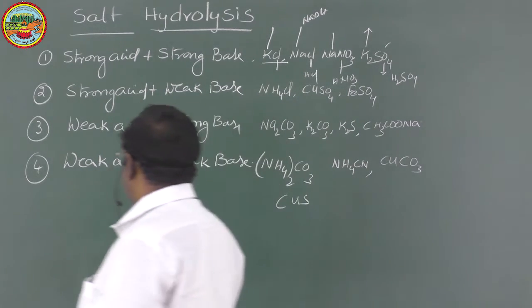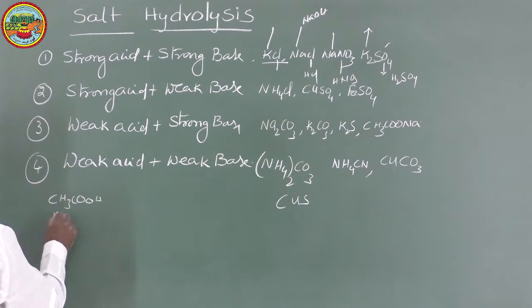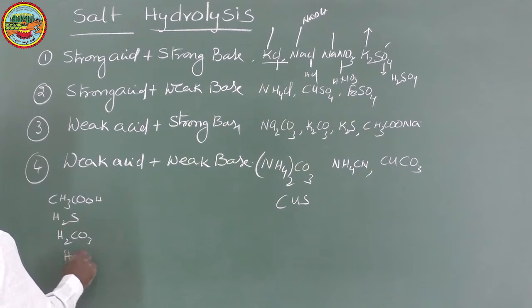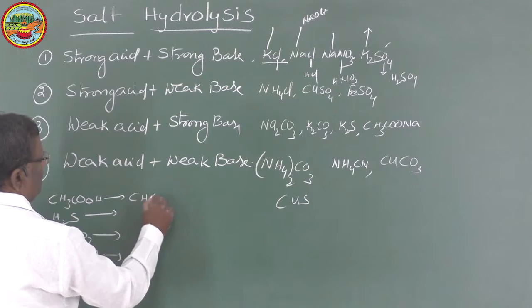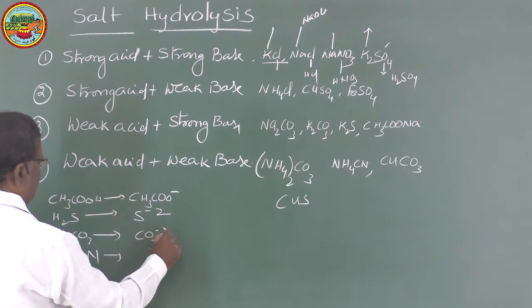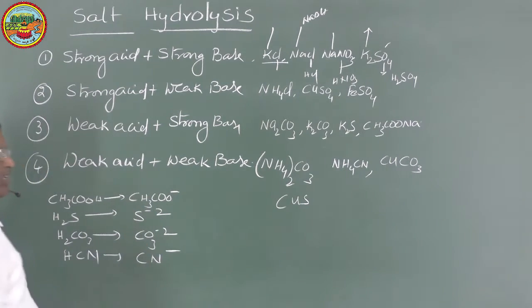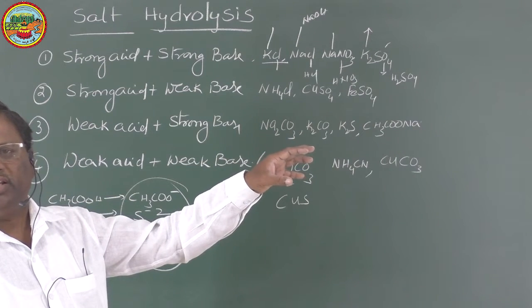Weak acids are CH3COOH, H2S, H2CO3, HCN, etc. The anions of these weak acids are CH3COO minus, S minus 2, CO3 minus 2, CN minus, etc. If any salt contains these ions, these ions will react with water.